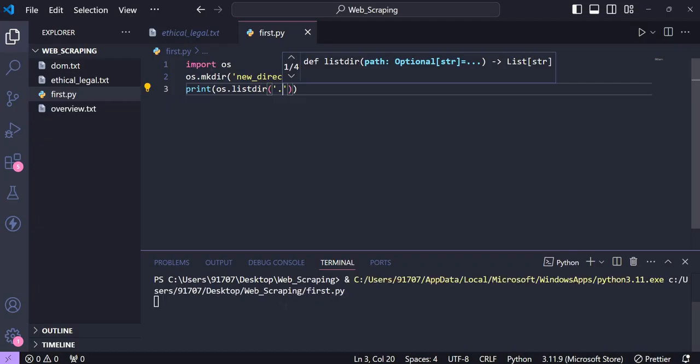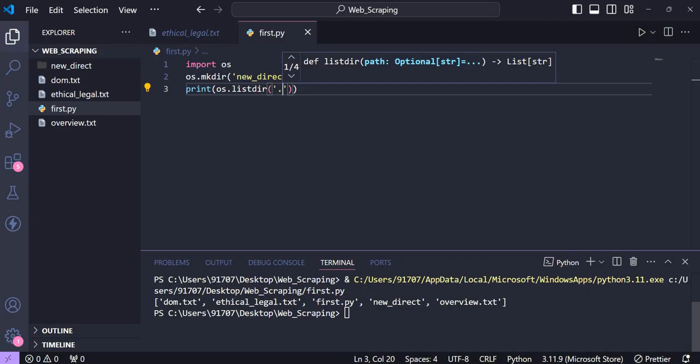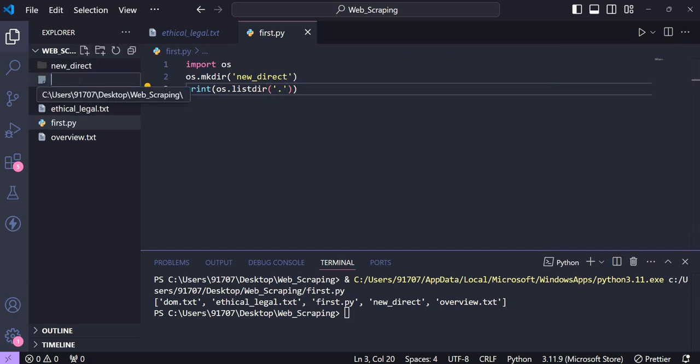And if I execute my cell, you can see here first it has created a new directory folder, and then it has given the list of all the files present in our directory: dom.txt, ethical legal.txt, first.py, new directory which has been created just now, and overview.txt. So this is also one very important module, which is very basic, you have to know about.